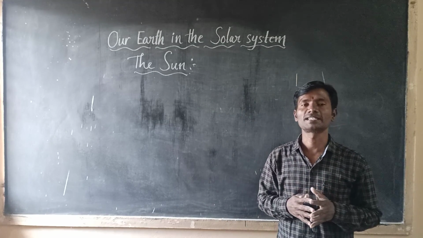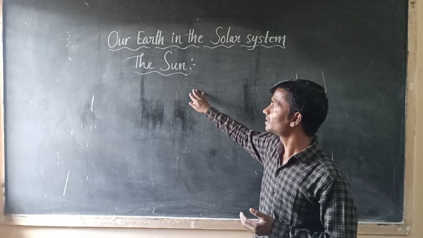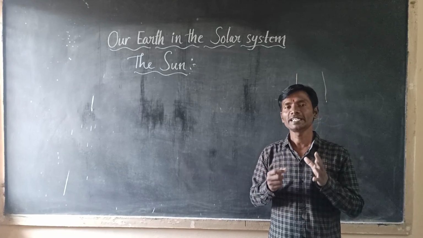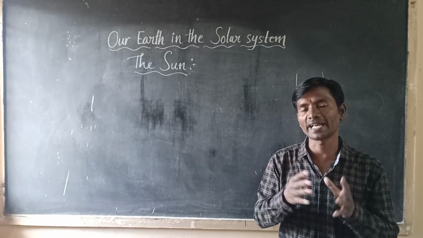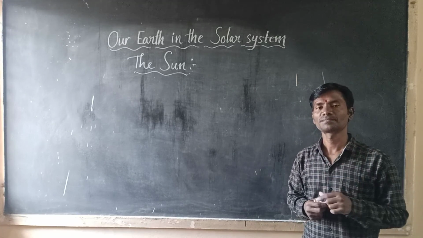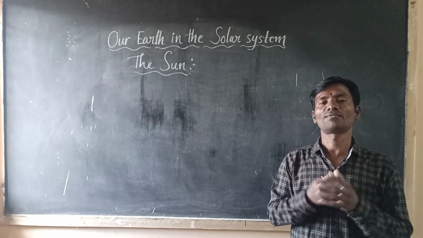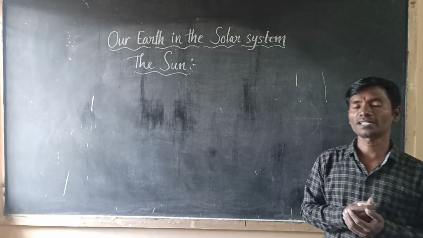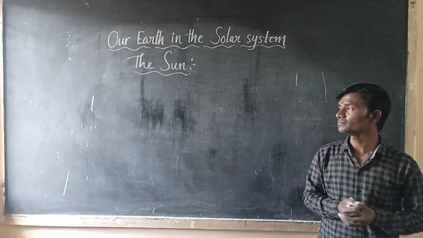The sun is the center of the solar system.